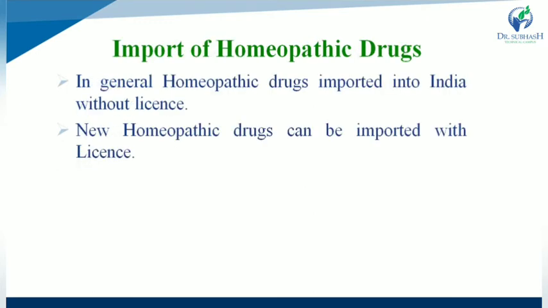Second one, import of homeopathic drug substance. So how is a homeopathic drug substance imported? In general, a homeopathic drug can be imported into India without a license, but new homeopathic medicines can be imported only with a license. So, what are the conditions for import of homeopathic drugs?